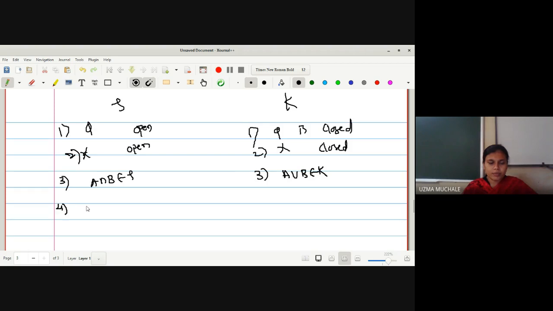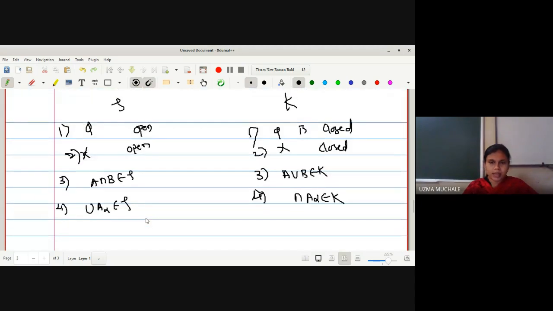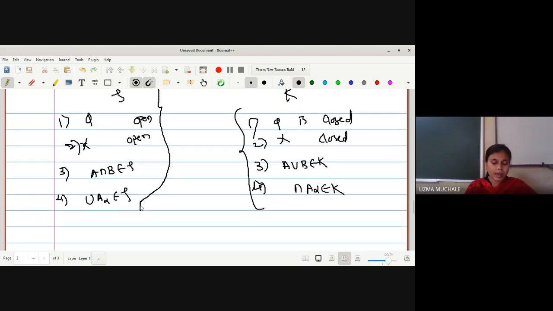And what is the fourth property? Arbitrary union of open sets is an open set, and here we change the property: arbitrary intersection of closed sets is a closed set. So this is the comparison, and if you want to write the definition of a topological space with the help of closed sets, this is the definition. And if you want the definition with open sets, this is the definition.